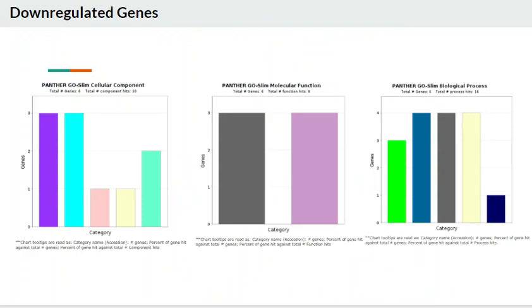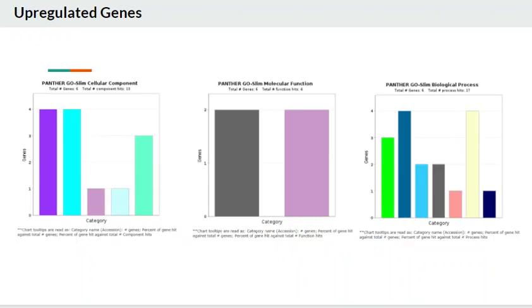Here are the cellular component, molecular function, and biological process bar charts for downregulated genes. Binding and catalytic activity of the downregulated genes are observed from the molecular function graph. For the graph on the very right, the biological processes with the highest hits were cellular process, metabolic process, and response to stimulus.